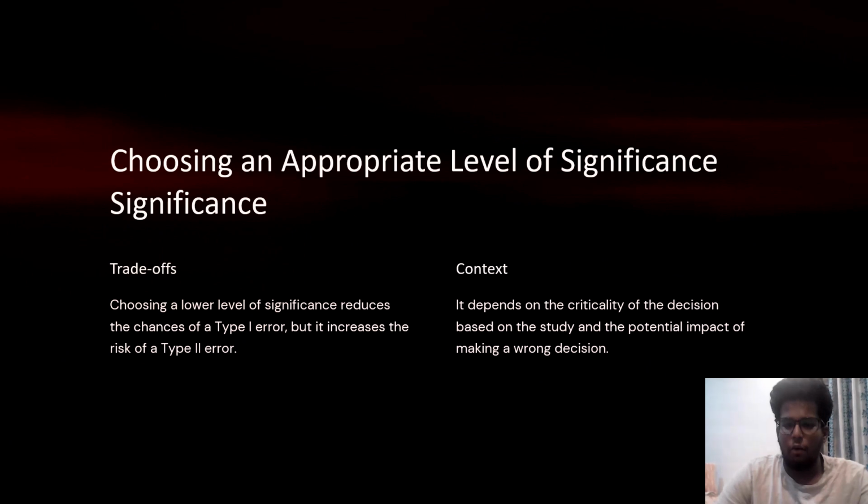Now we will learn why we should choose an appropriate level of significance when proving whether a null hypothesis is rejected or accepted. First, trade-offs. Choosing a lower level of significance reduces the chance of a type 1 error, but it increases the risk of type 2 errors. Second, context. It depends on the criticality of a decision based on the study and the potential impact of making wrong decisions.